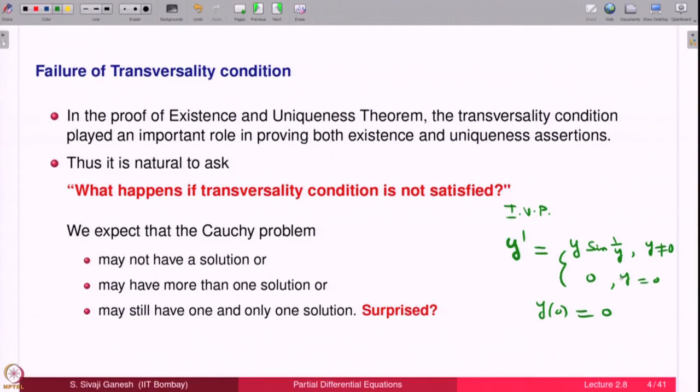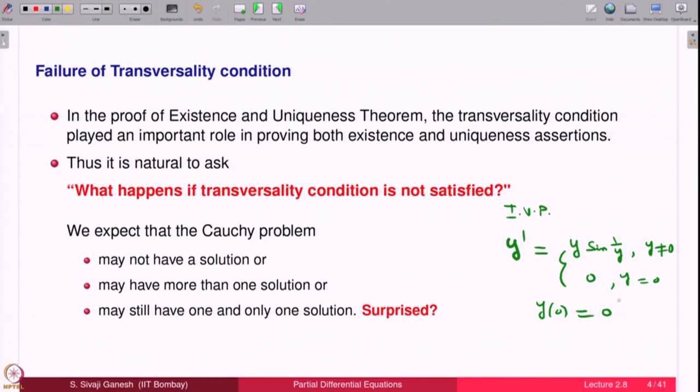So, therefore, we can expect that maybe there is more than one solution. In ODEs, it so happens that when you have two different solutions for the same initial problem, there are infinitely many solutions actually. So, you have no solution or one solution or infinitely many solutions, these are the only possibilities for ODEs.